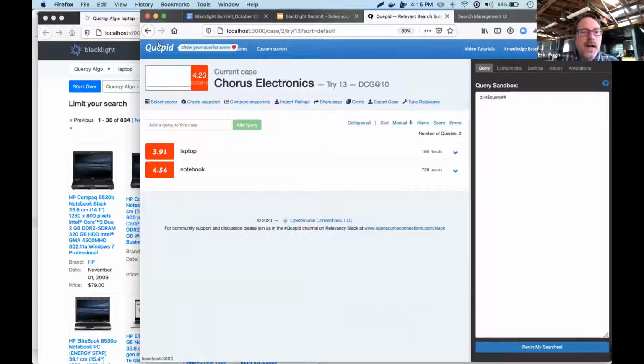And the idea behind Cupid is that we're able to actually measure our search quality. So I've gone ahead and created a case called Chorus Electronics, and I've added our two queries that we don't like, laptop and notebook. And you notice there's a score next to them.